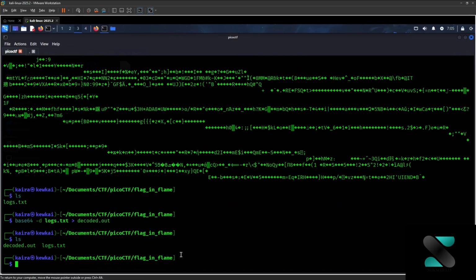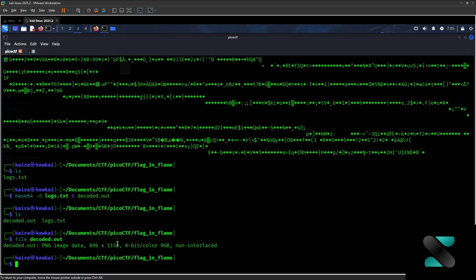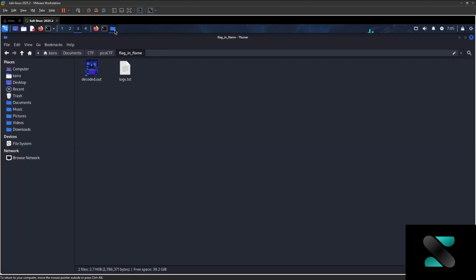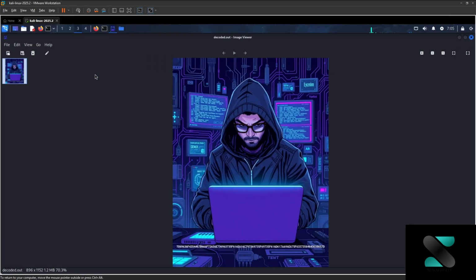Do an ls. Now let's try to understand the format of this file which we have decoded. Let's see if we have got any txt file or something. It says a PNG file. So it has decoded the previous file, logs.txt, to a PNG file. That's interesting. Now we'll try to open it. As we can see, there is an image.